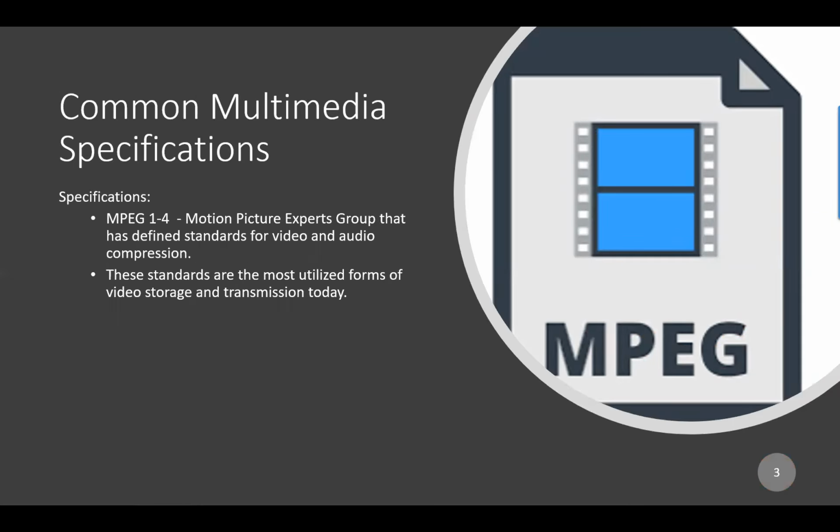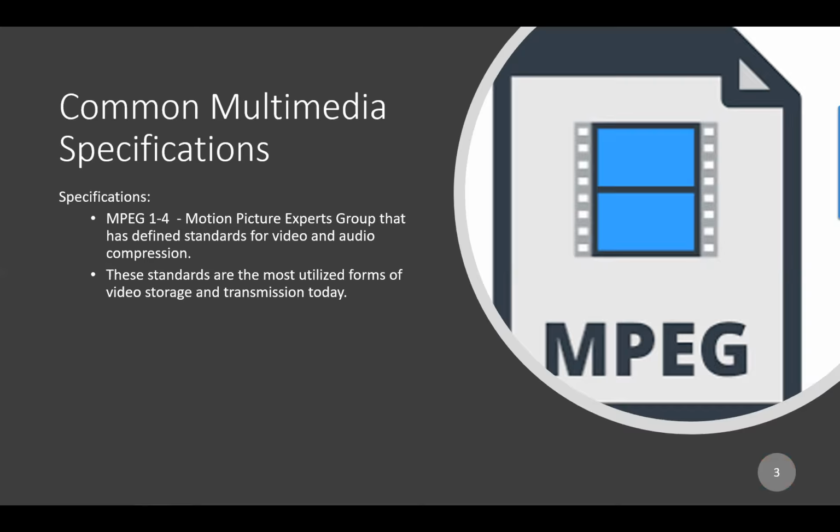MPEG is the Motion Picture Expert Group that created this standard, which defines standards for both video and audio, especially as it relates to compression. And these standards are among the most utilized forms of video storage and transmission today.